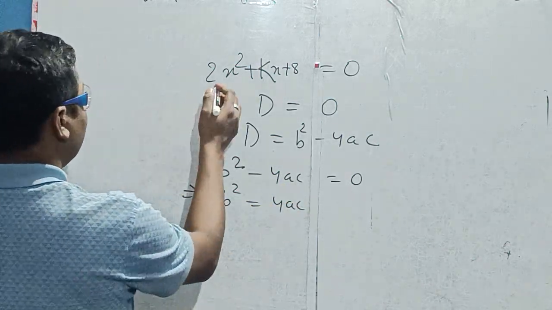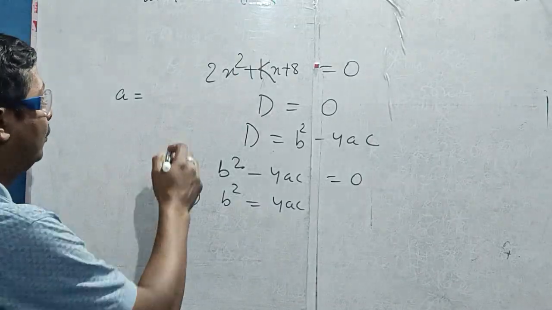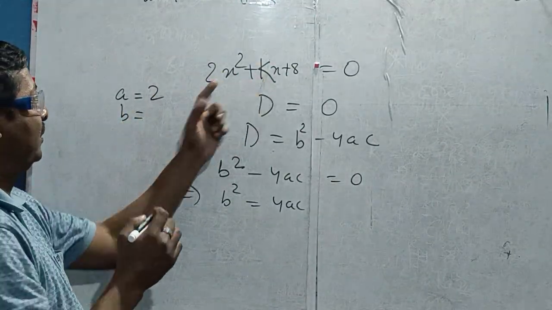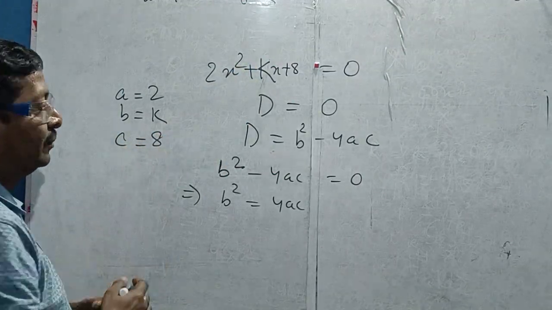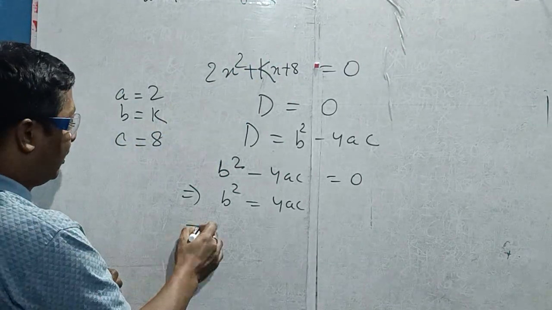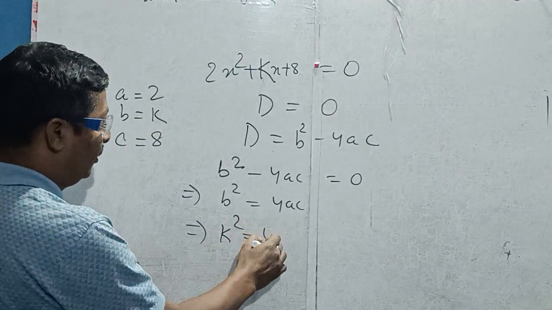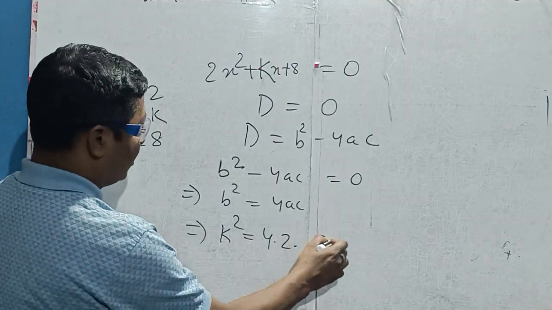Now do the next one. A is how much? 2. The x square term is A. B is how much? The x term is B, that is k. And C is how much? The constant term, 8. So now let's calculate. B square means k square equal to 4 into a into c. A is 2 and C is 8.